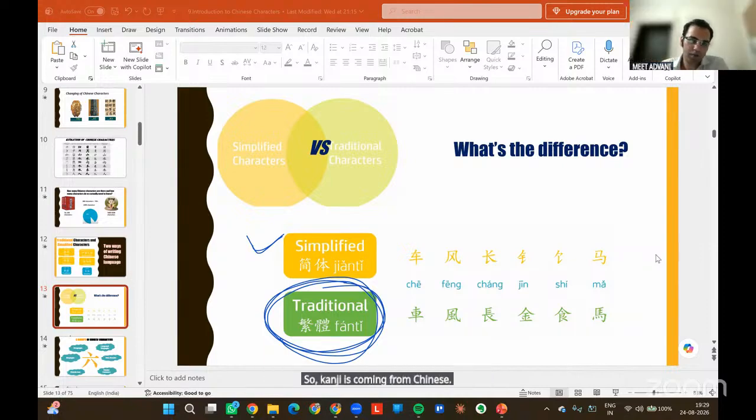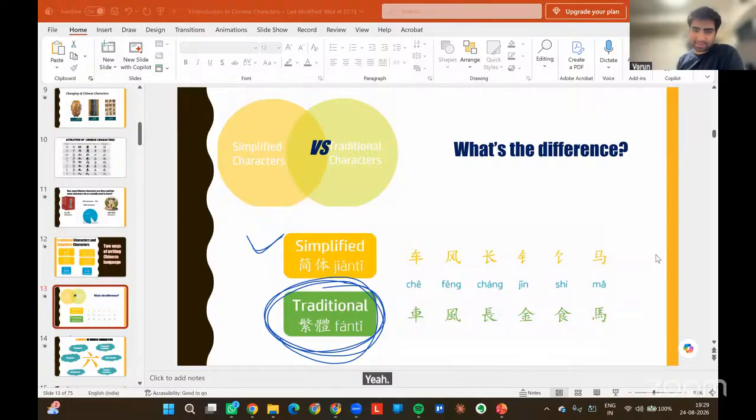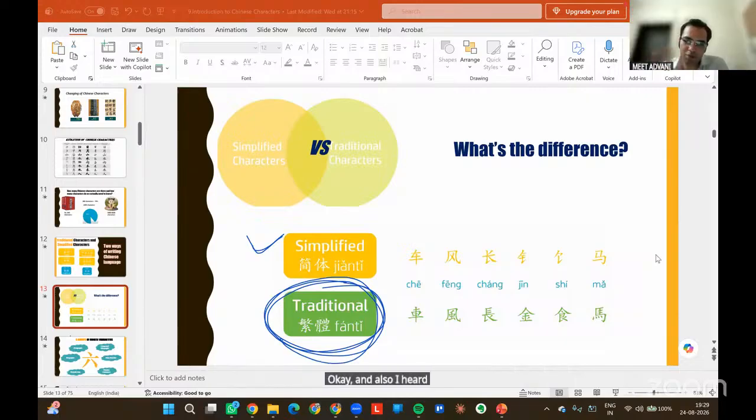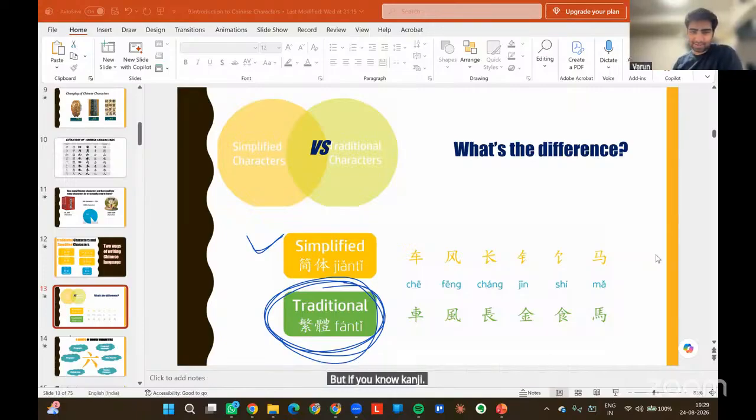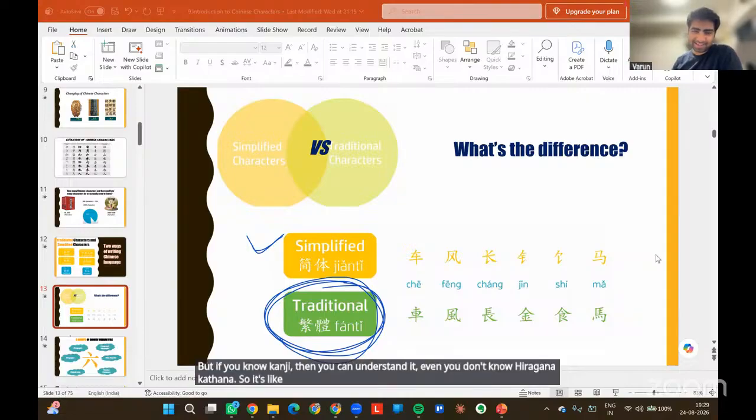Yeah, fun fact. Japanese is made up of Chinese. They took the kanjis from China. And I've heard that signboards and everywhere it's written in a mix of three. Is it true? Yeah. But if you know kanji, then you can understand it, even if you don't know hiragana, katakana. So it's like free, you are learning Chinese and Japanese together.